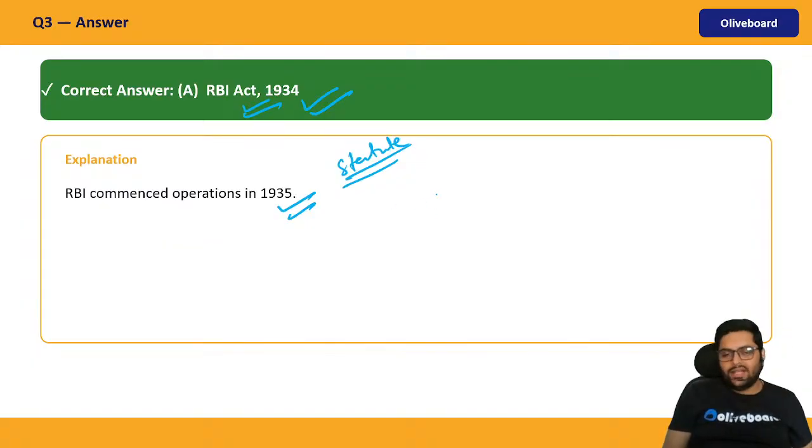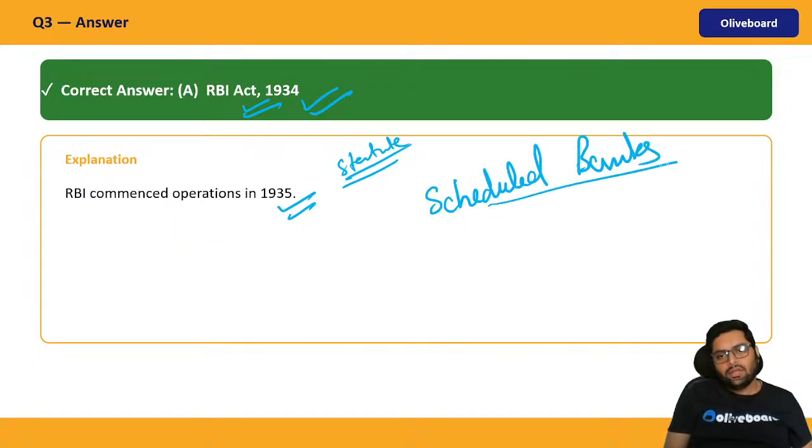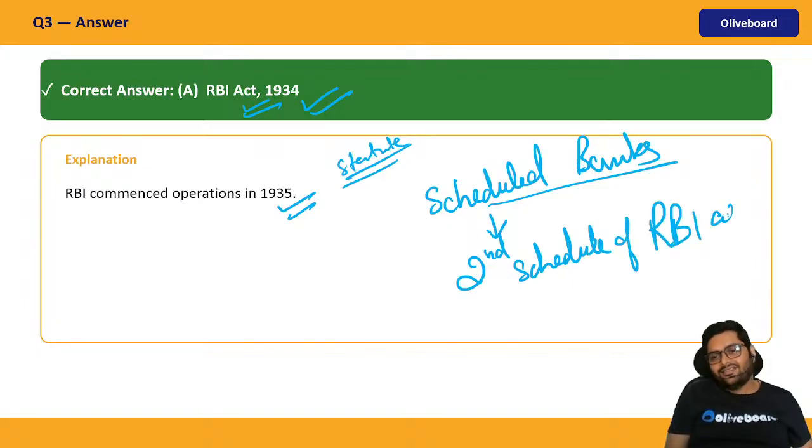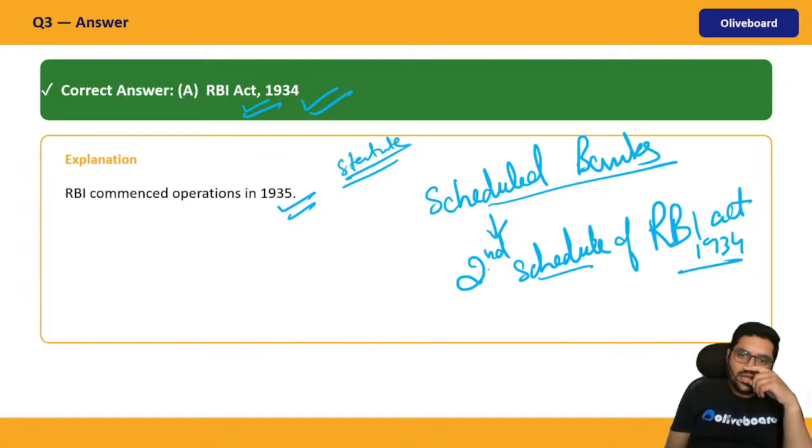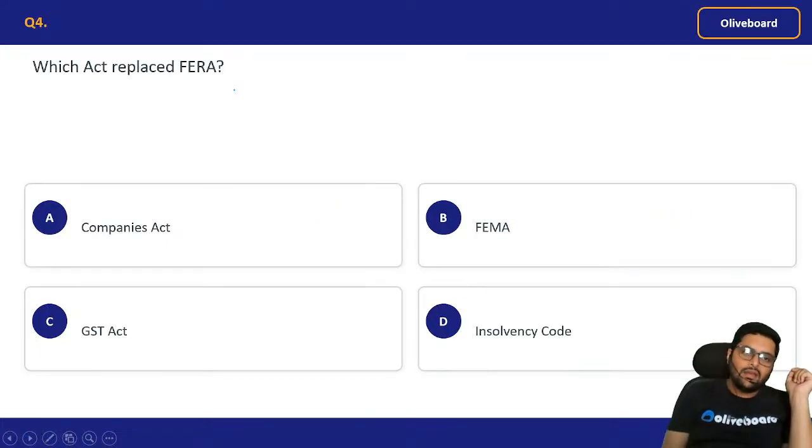I'll give you an example. What are scheduled banks? These are the banks which are registered under the second schedule of the RBI Act 1934. Just an example. So scheduled banks are those banks which are registered under the second schedule of this RBI Act only. Okay. Which act replaced FERA,